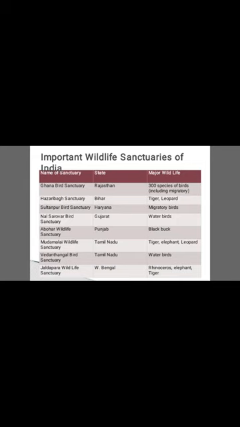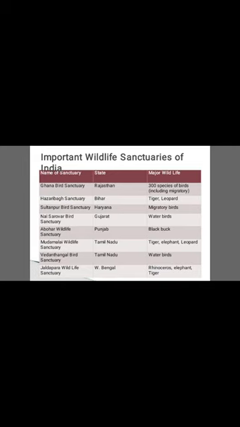Ghana Bird Sanctuary is present in Rajasthan, and in this sanctuary 300 bird species including migratory birds are being conserved. Hazaribagh Sanctuary is present in Bihar, and here tiger and leopard are being conserved and maintained. Sultanpur Bird Sanctuary is present in Haryana. It is famous for its conservation of migratory birds.